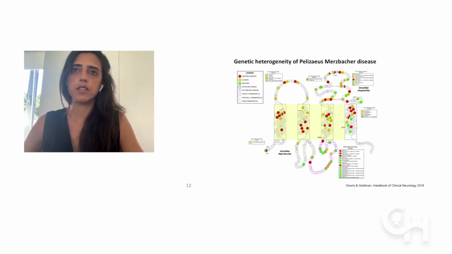And throughout the whole protein, you can see different colors, which means that the red were the connatal or most severe cases, the yellow were the classical cases, and the green were the spastic paraplegia or milder cases. And you can see that there is significant heterogeneity, although there are some points in common, such as the mutations within the transmembrane domains, which are the 4 squares in the middle, which tend to be more severe, but it's not always the case. As you can see, there are also some yellow and green rounds within this area.